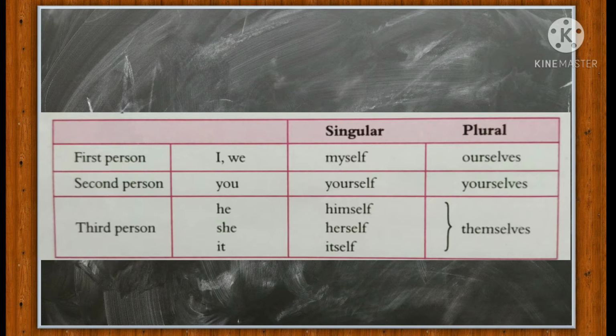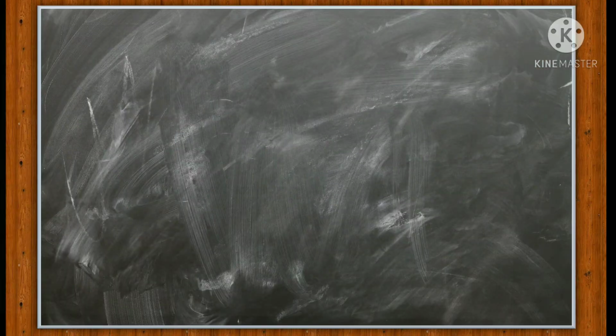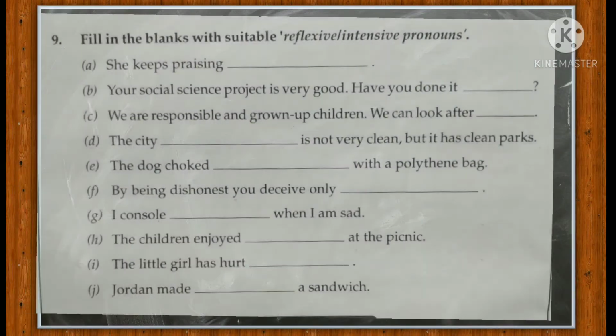Now for the third person pronoun he, we will use himself. For she, we will use herself, and for it we will use itself. And for they, for the personal pronoun they, we will use themselves. So now let's do one exercise which is given on page number 144 of your books.